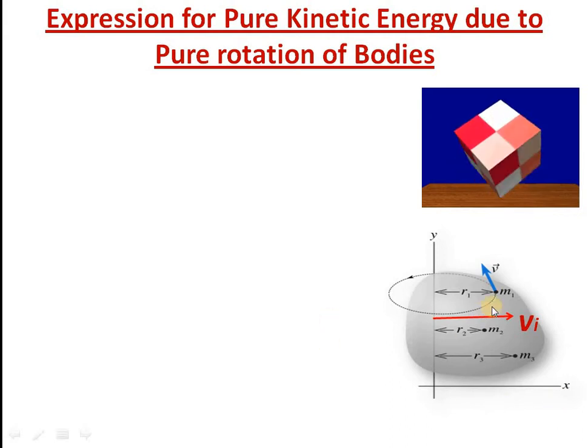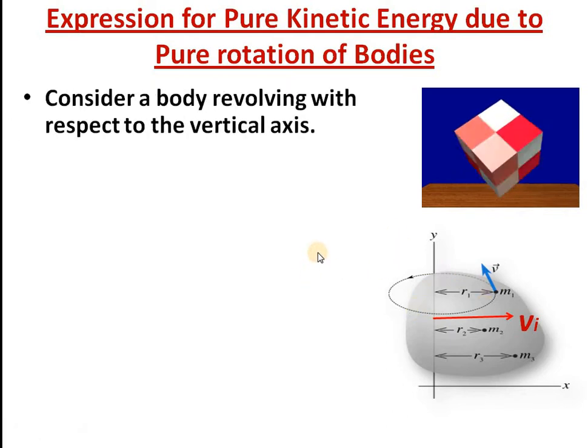So here we consider a system, a body. You can see a body of some arbitrary shape, and there are so many constituent particles inside it. mi or m1 is one particle at a distance r1. Suppose this particle is revolving around an axis, say the y-axis, with some velocity vi.